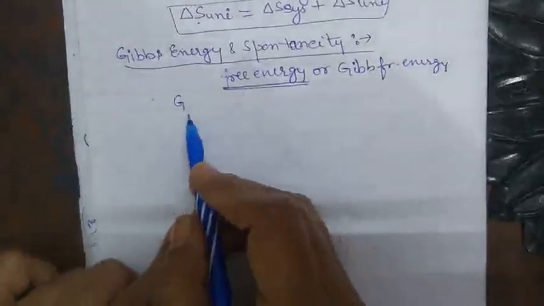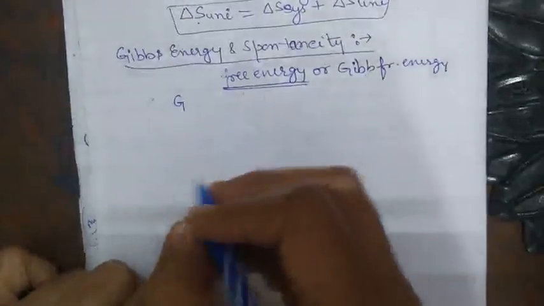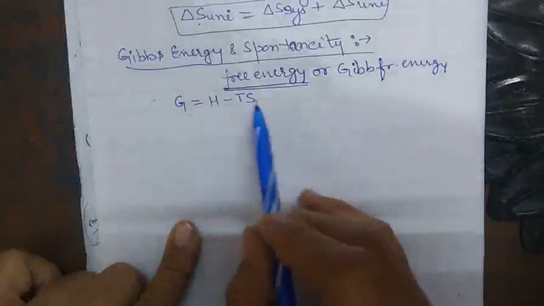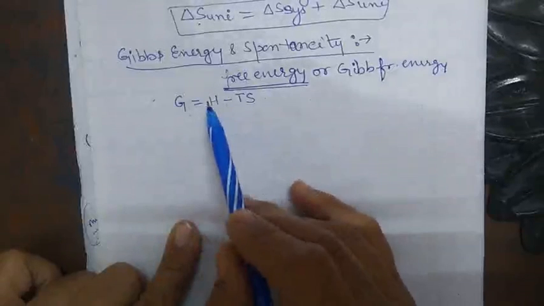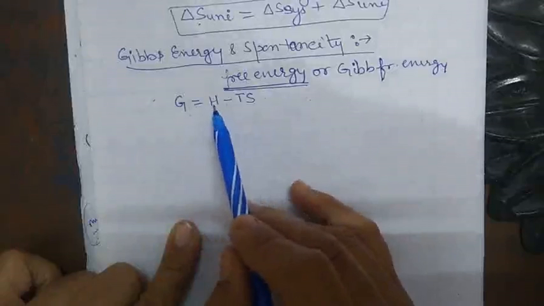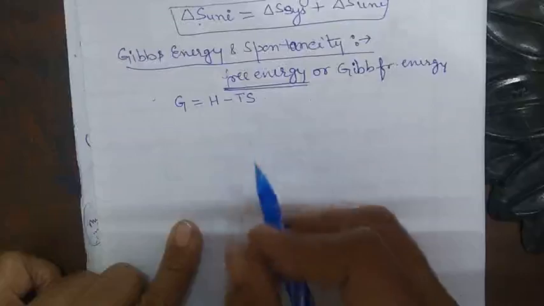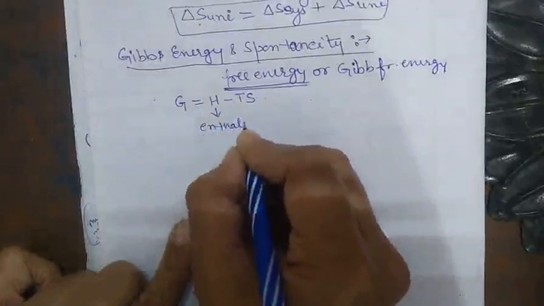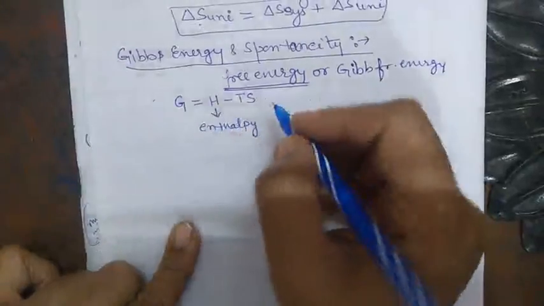Mathematically it is expressed as G, the free energy, is equal to H minus TS. What is H? H is the enthalpy of the system.